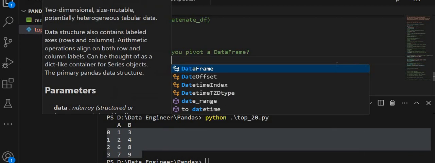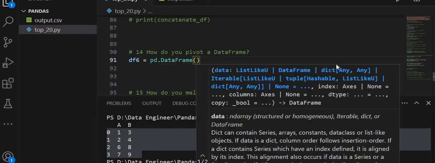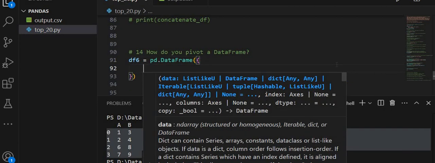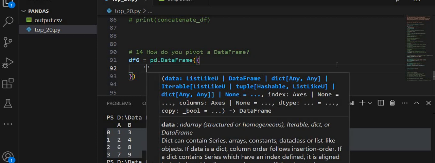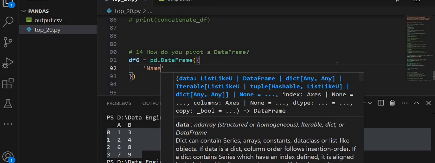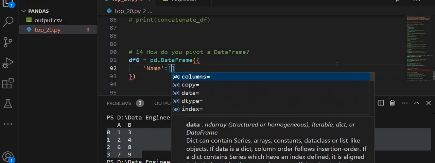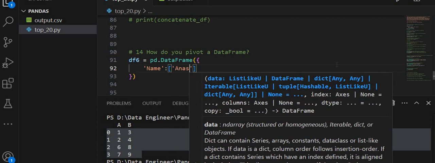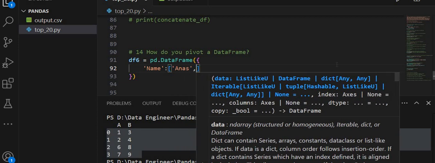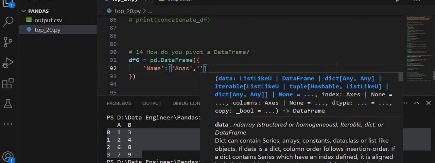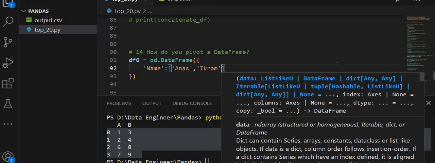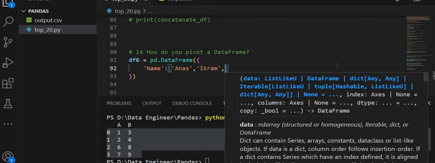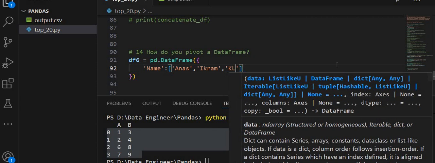From pandas I am going to use the DataFrame function, using a dictionary. The name column has values Anas, Ikram and Khalid.